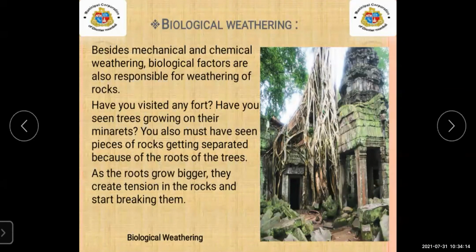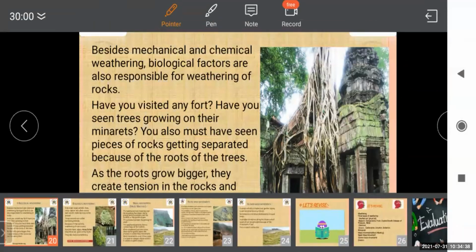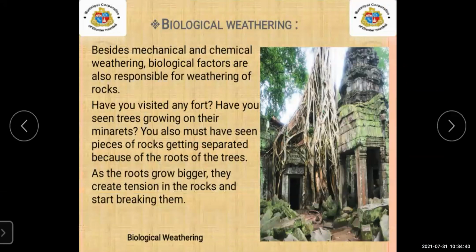In biological weathering, you have to keep in mind the living organisms. Have you visited any fort, or seen trees growing on the ramparts? You must have seen pieces of rock getting separated because of the roots of trees.